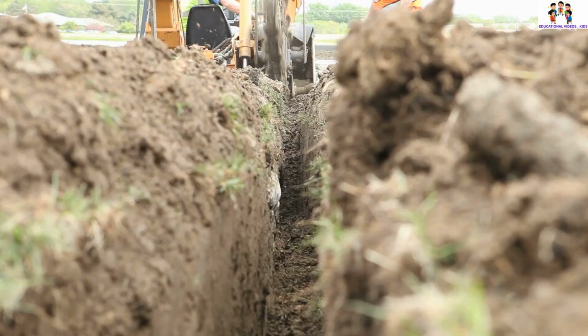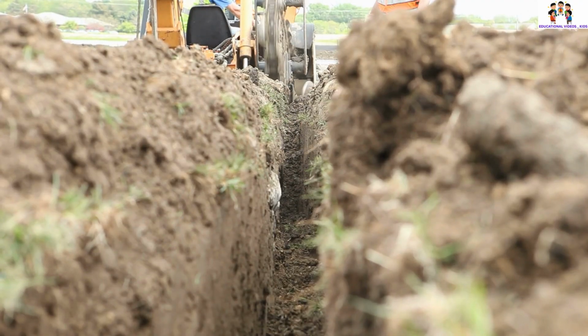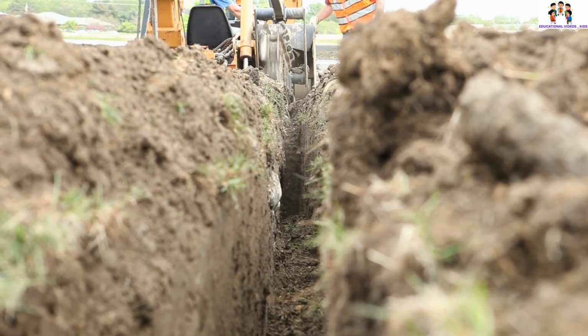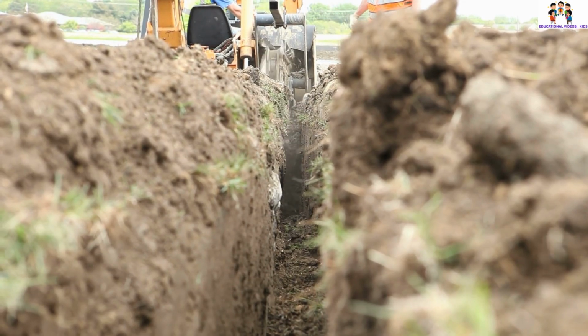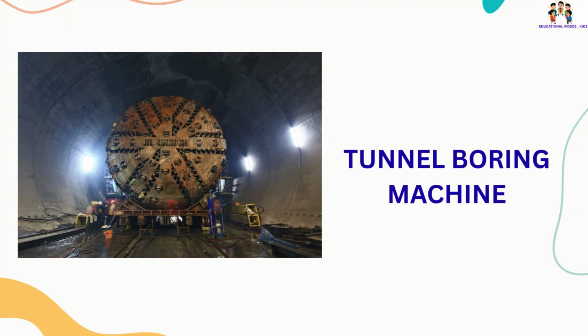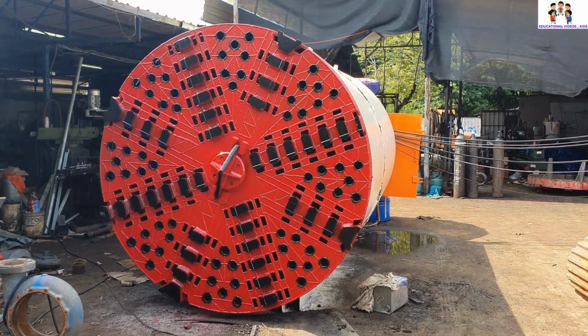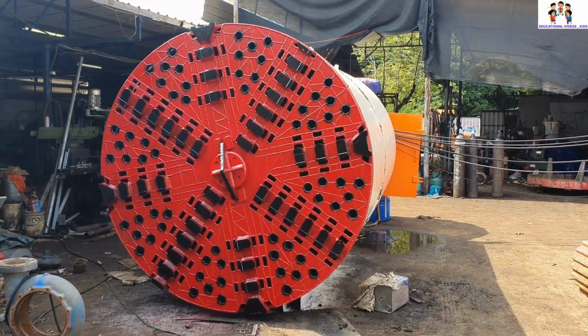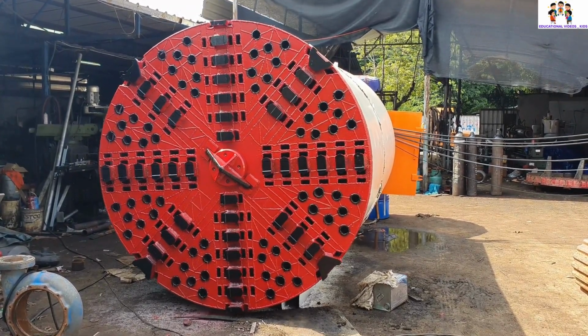Trencher. This is trencher. It is used to dig trenches for laying cables or drainage system. Tunnel boring machine. This is tunnel boring machine. It is used to excavate tunnel.